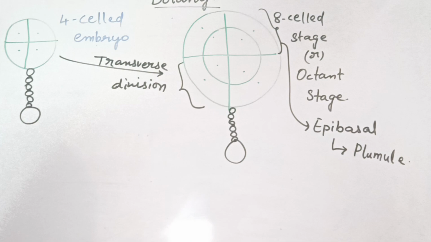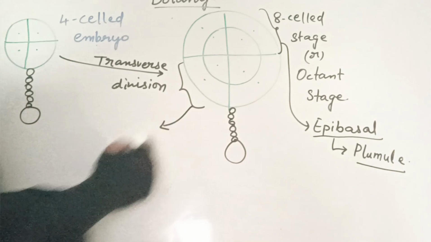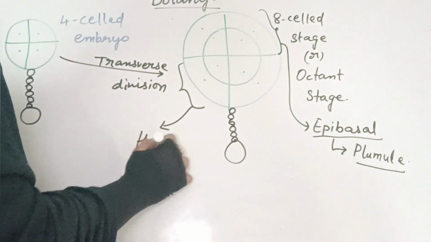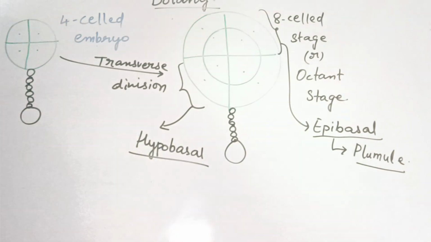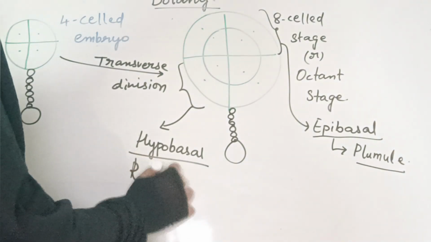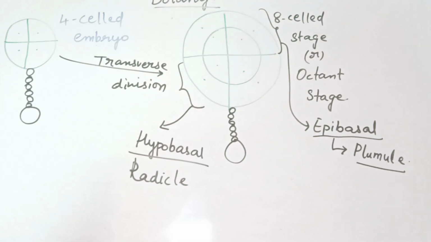The basal part of the octant stage embryo, this one. That was the epibasal, the upper one. The lower one we are calling the hypobasal. The hypobasal part of the embryo, down. That part will later form the radicle, which will give rise to the root system, right?